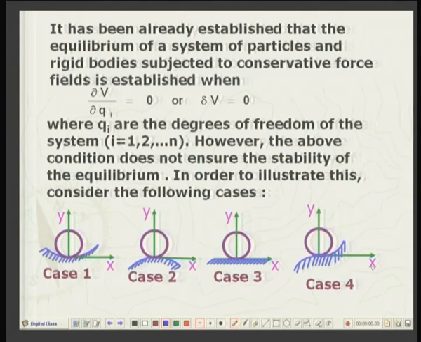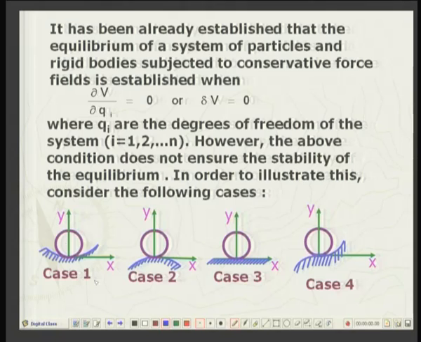Now, the next important aspect to be examined is that once we have established equilibrium of the system, is this state of equilibrium stable or not? By stability or otherwise we mean that if we disturb slightly the configuration of the system, will the disturbance grow or will it attenuate, that is, the system comes back to its original equilibrium configuration. So, these questions are to be addressed and answered today.